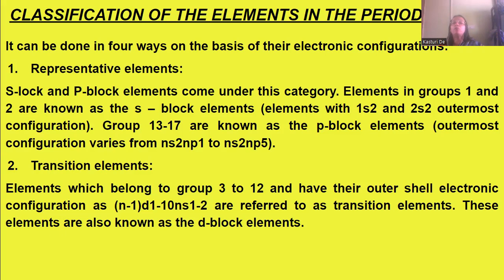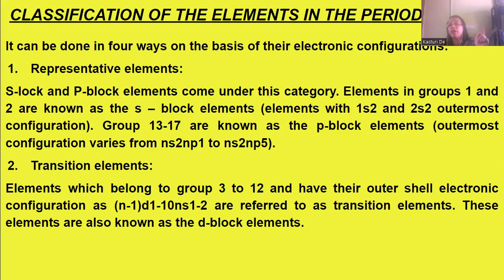Now, transition elements are from group 3 to 12, where the outermost electronic configuration will be (n-1)d1 to 10, ns1 to 2. These are referred to as transition elements. These elements are D block elements. Their D block is not filled properly; it is incomplete.